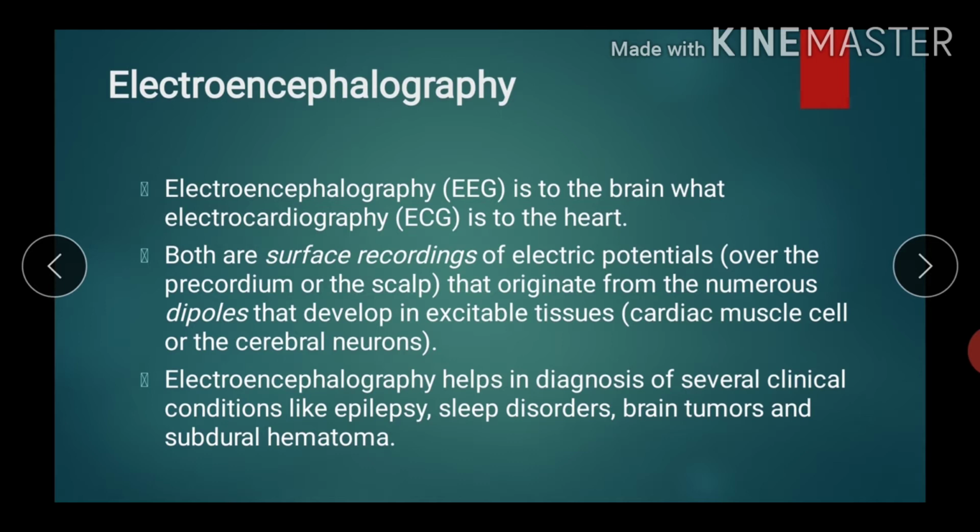Why are we doing this? ECG is done to diagnose several heart diseases, arrhythmias, electrolyte abnormalities, and many other things. EEG is used to diagnose conditions like epilepsy, sleep disorders, brain tumors, and subdural hematomas.